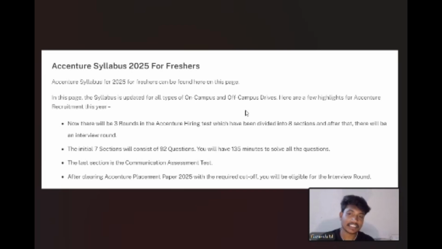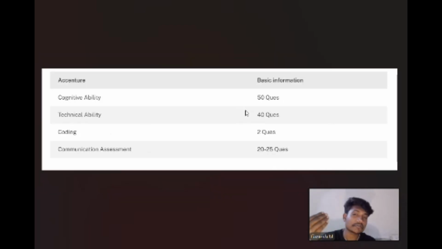The initial 7 sections will consist of 92 questions. You should solve those questions within the given time, which is 135 minutes to solve all the questions. The last section is the communication assignment test. After clearing all the rounds with the eligibility criteria for the Accenture company, you will be selected for the next interview round.